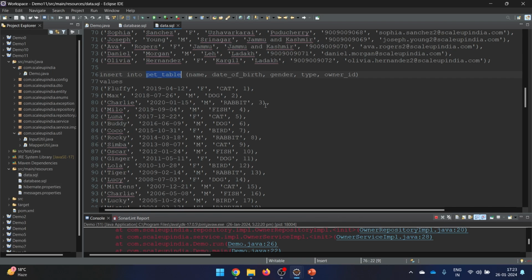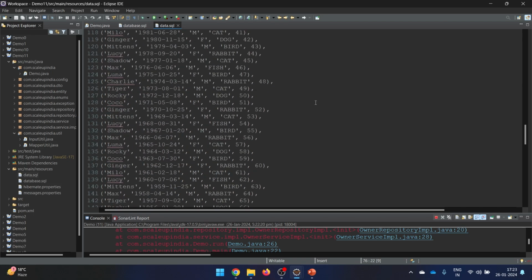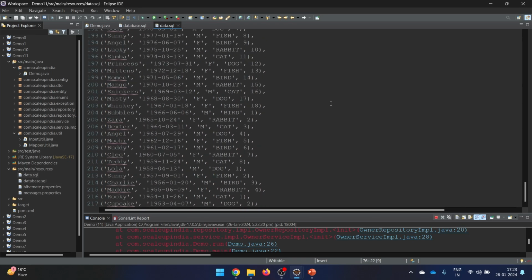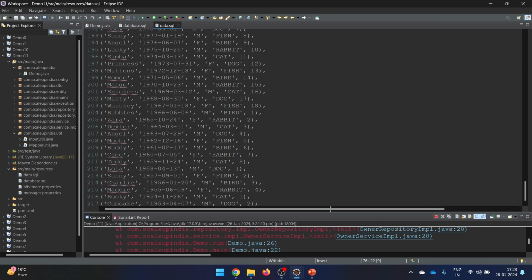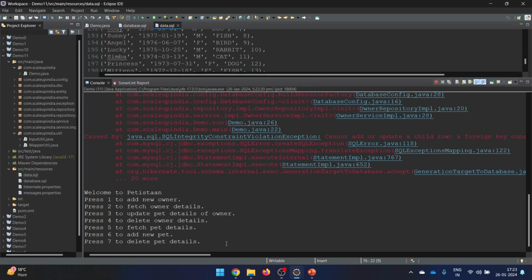Here I have given data in such a way that there are some owners having only one pet, some owners having two pets, some having three pets, and some even having 4 or 5 pets. Then you can perform each and all of these operations here one by one. Just take care of some of the things when you are performing this. And I hope things are going to work fine for you.